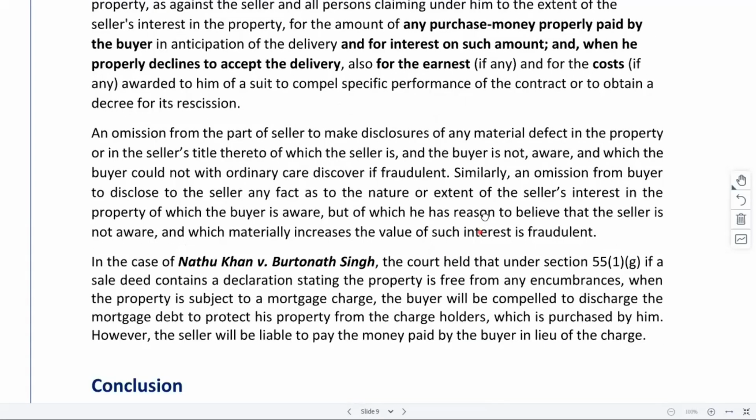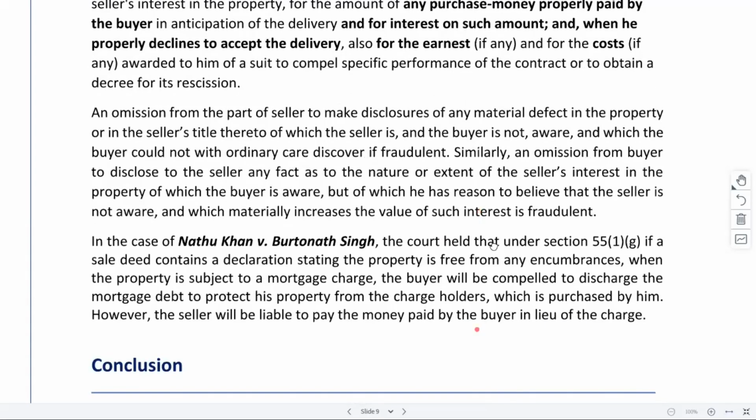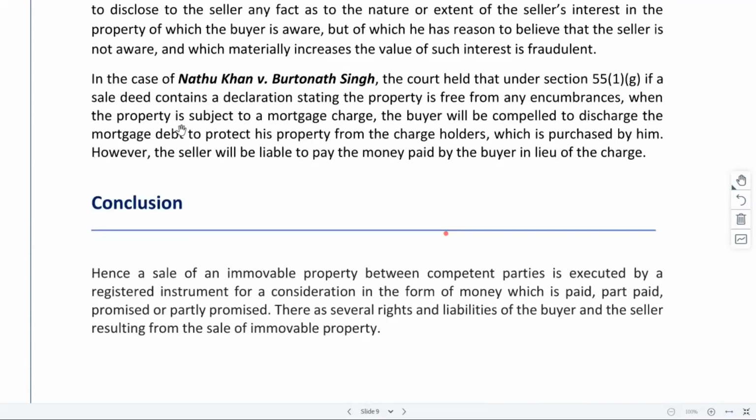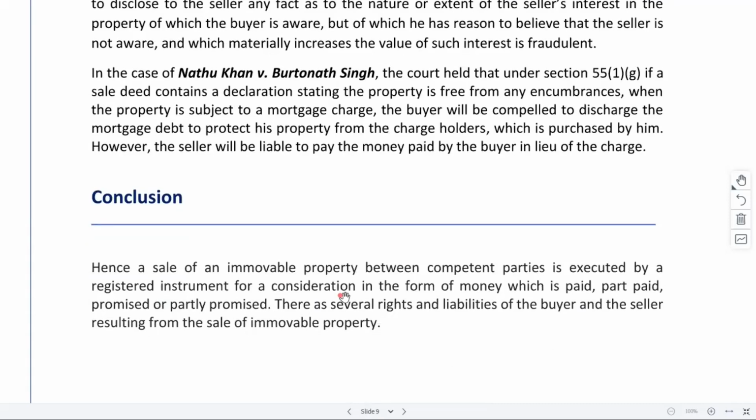Then there was this case also, Nathu Khan versus Burtunath Singh.